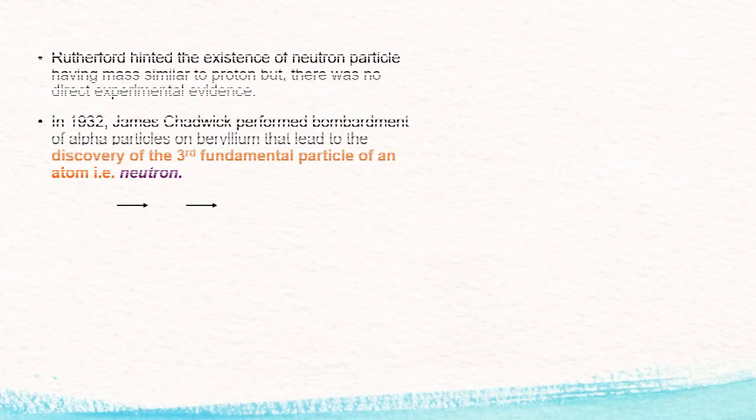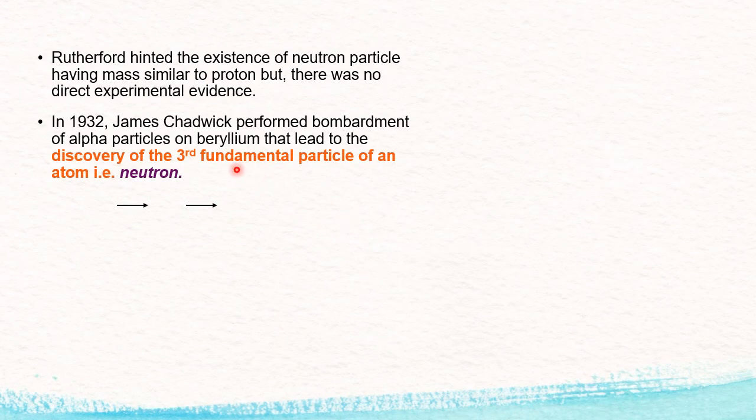Rutherford hinted the existence of neutron particle. This I told in the previous discussion. He could not do it by the experiment, but in 1932, James Chadwick performed bombardment. Bombardment is what? Bombing, like that, bombardment of alpha particles on beryllium, that led to the discovery of the third fundamental particle of an atom, and its name is neutron.